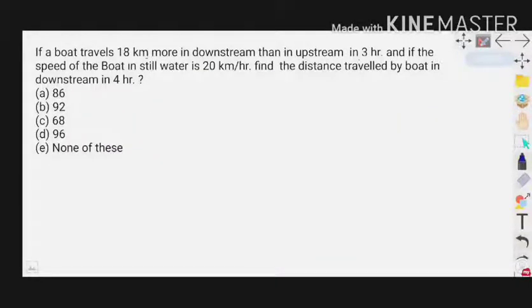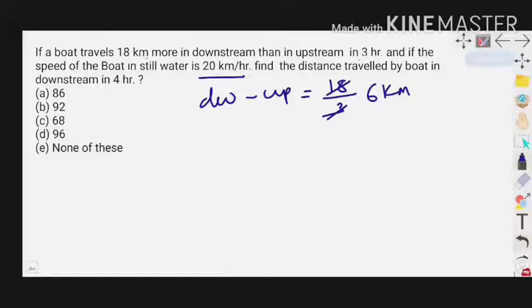If a boat travels 18 kilometers more in downstream than in upstream in 3 hours. Here we have a boat. This boat traveled 18 kilometers more in downstream compared with upstream in 3 hours. So downstream minus upstream equals 18 kilometers in 3 hours. So what is the 1 hour distance? 6 kilometers. And next, if the speed of the boat in still water is 20 km per hour, find the distance traveled by the boat downstream in 4 hours.